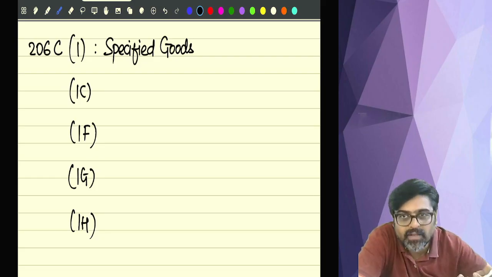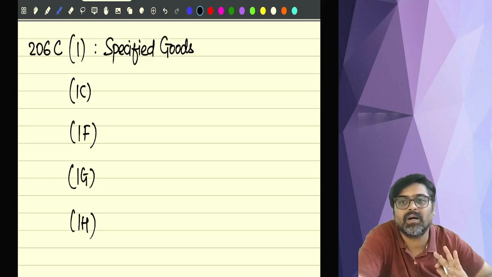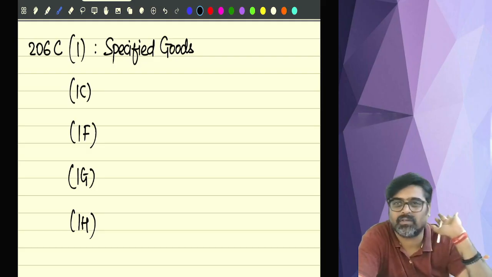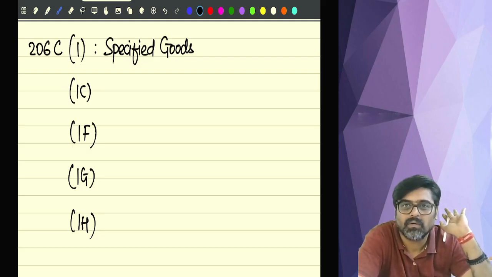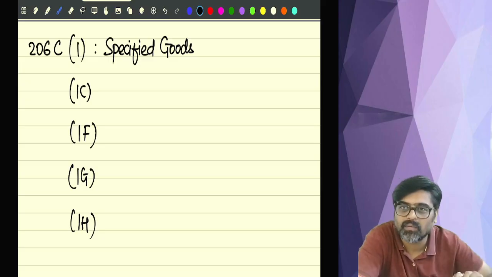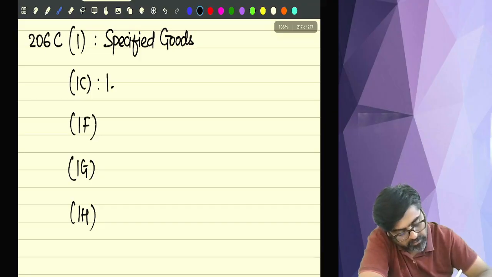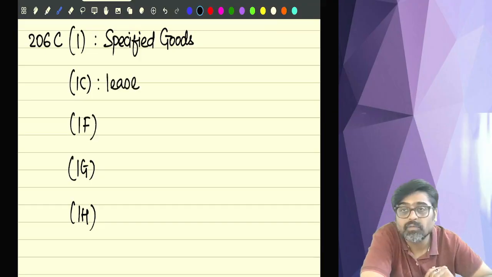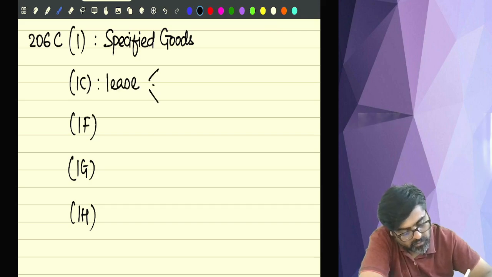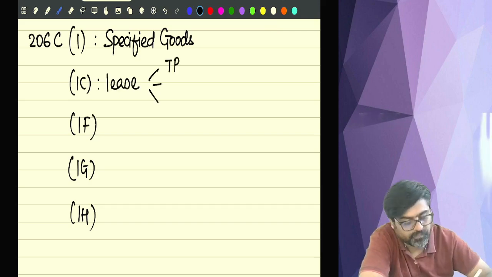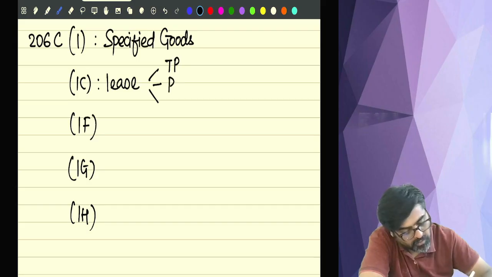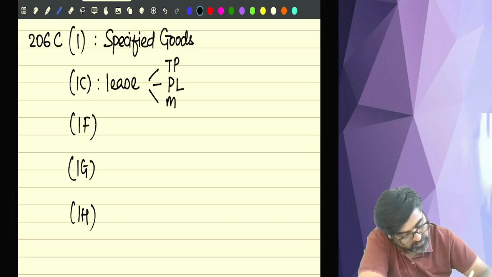So who should be the buyer? Who should not be the buyer? Who should be the seller? Who should not be the seller? Just read that part once. That's it. 206C(1) over. Now 206C(1C) talks about lease. Lease of what? Toll plaza, lease of parking lot, or lease of mines or quarries.